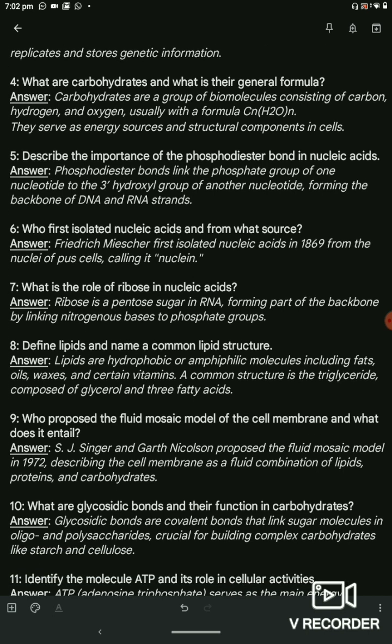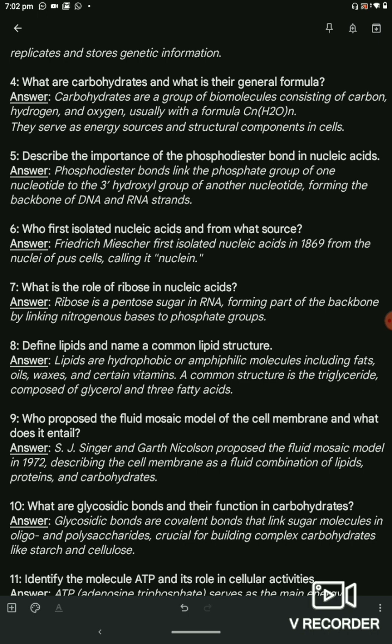Question 5. Describe the importance of the phosphodiester bond in nucleic acids. Answer. Phosphodiester bonds link the phosphate group of one nucleotide to the 3-hydroxyl group of another nucleotide, forming the backbone of DNA and RNA strands.